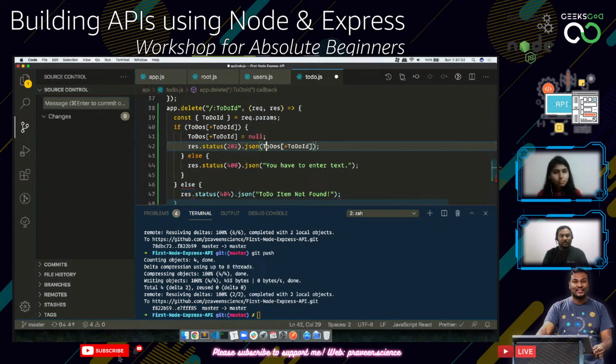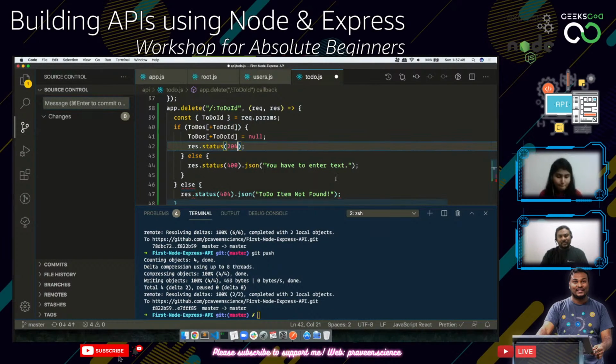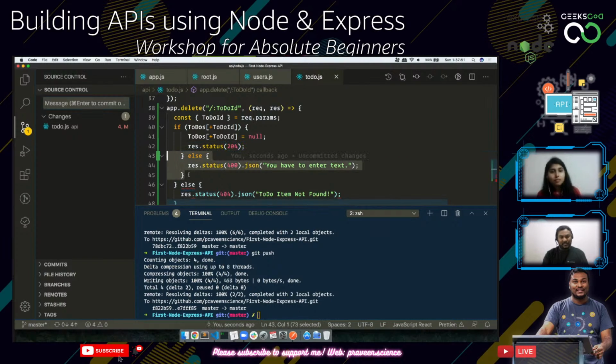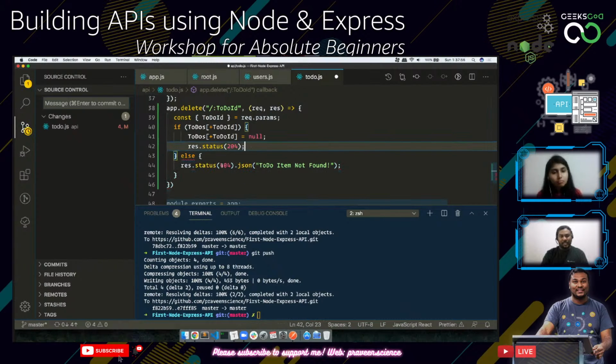Null or undefined we can do. We don't need to give any of these things. So we can give 203, which is a no content, I guess. 204 is no content, I guess. So let me save this. This doesn't make sense, so let's get rid of this. Oops, no. Yeah, that works.